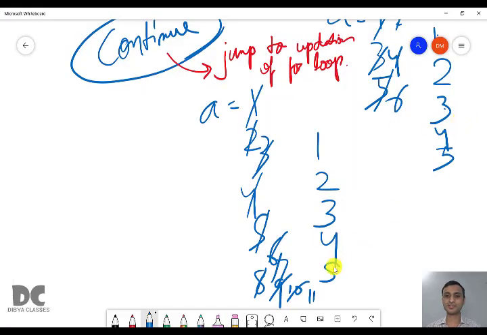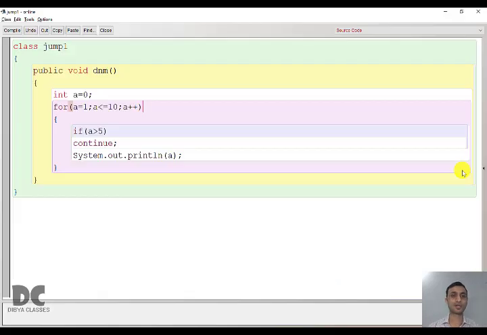So in both the cases you can see we got the same answer, 1 to 5. That is not important. The important difference is, in break the loop stops, but in continue the loop continues. The loop will continue till the end, but it will skip the lines that are present below the continue. So whatever lines are present, here there is only one line, that is the print statement.